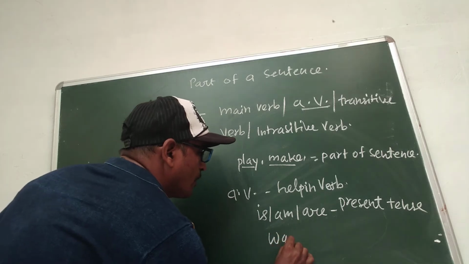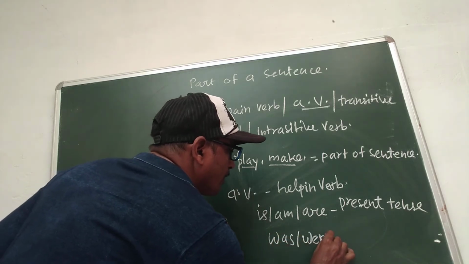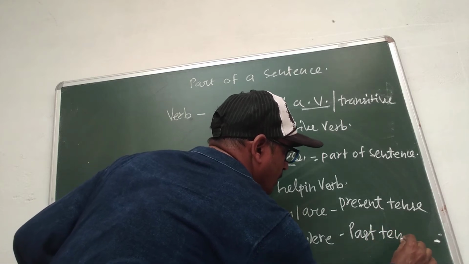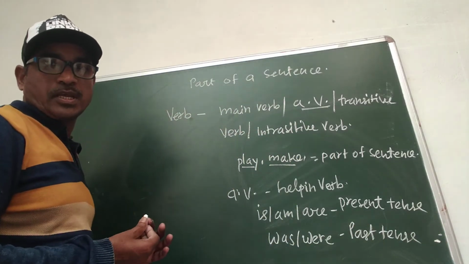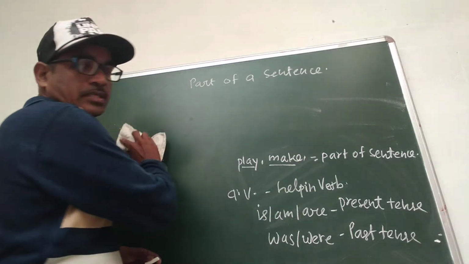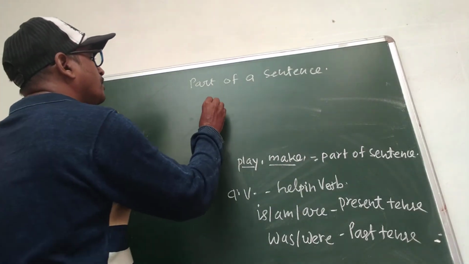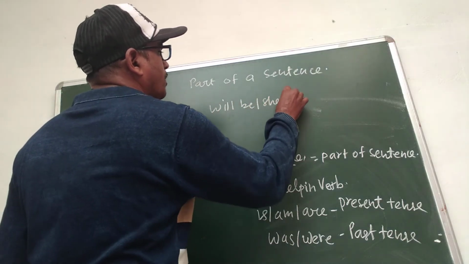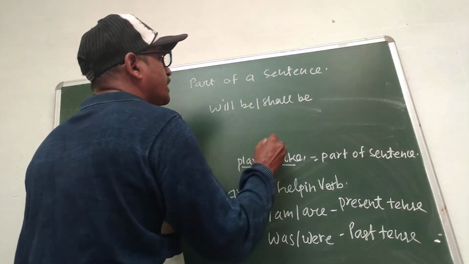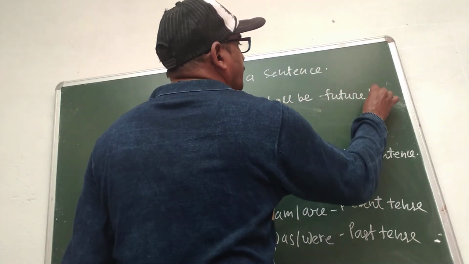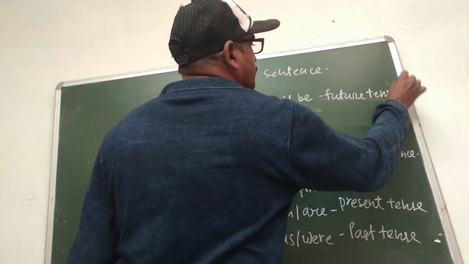Was, were are the auxiliaries of past tense. And will be, shall be are the auxiliary verbs of future tense. All are parts of the sentence.